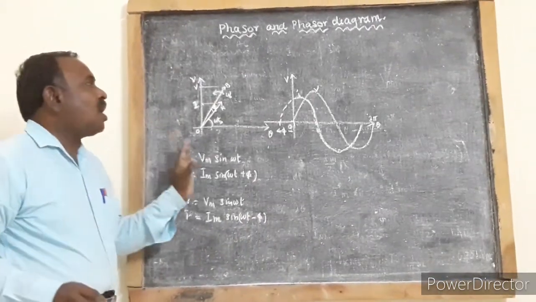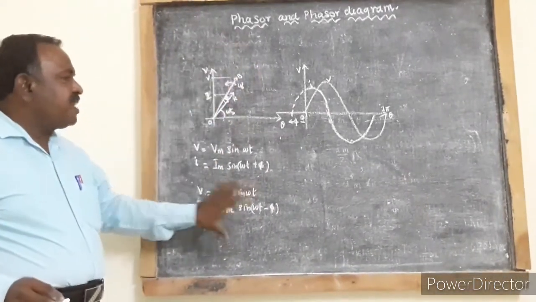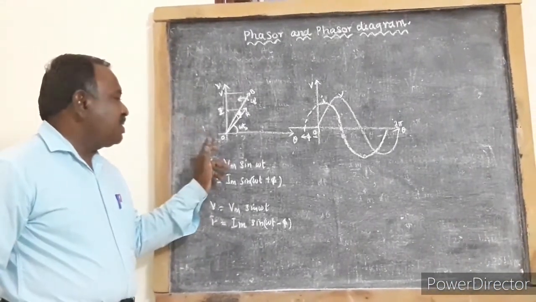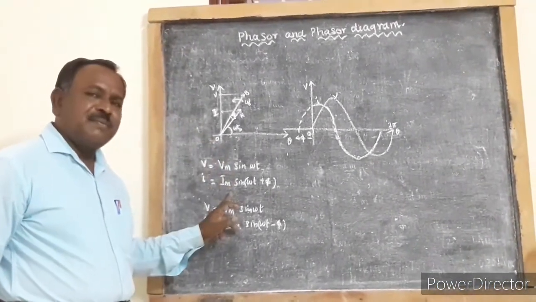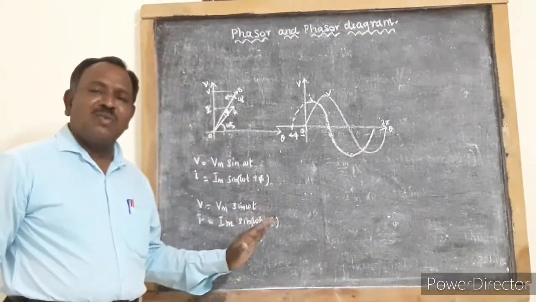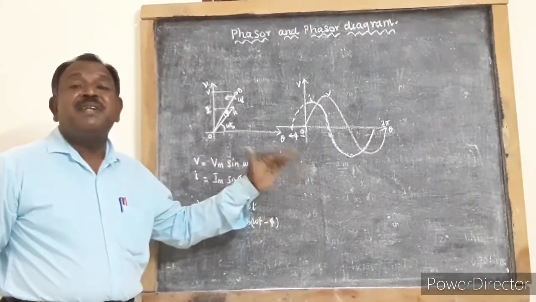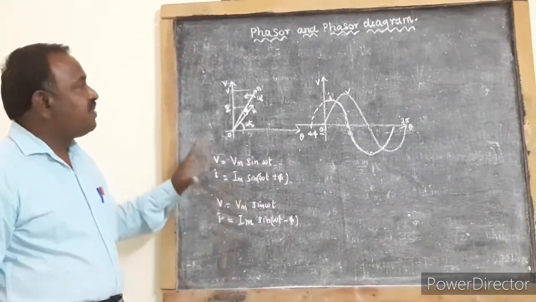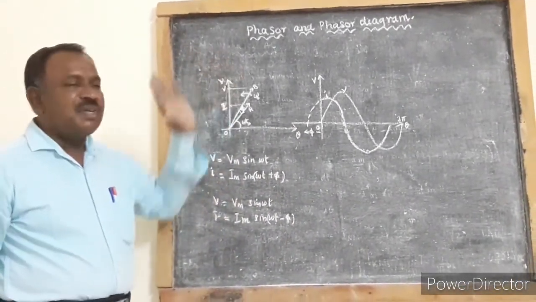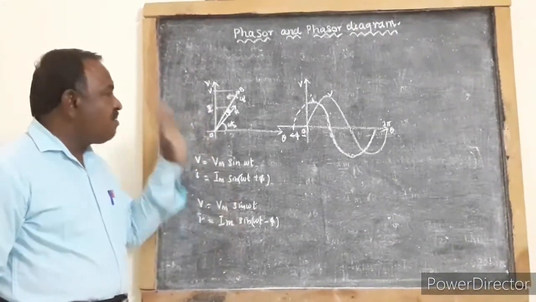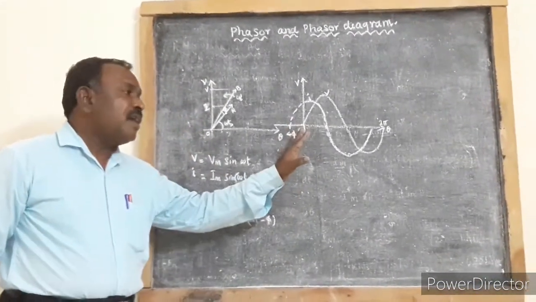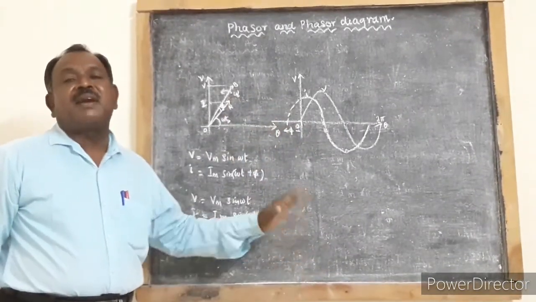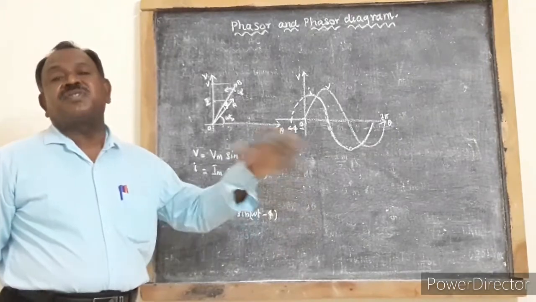So this is how phasor and phasor diagram are used to represent voltage and current, and they also tell about the phase difference between current and voltage in an electrical circuit. Thus we can construct a phasor diagram. By the study of the phasor diagram, we can find the phase relation between current and voltage in an AC circuit.